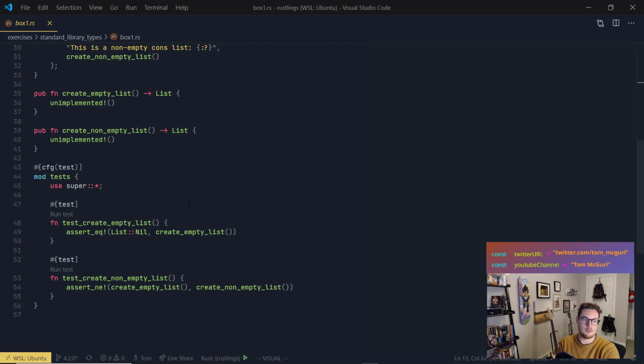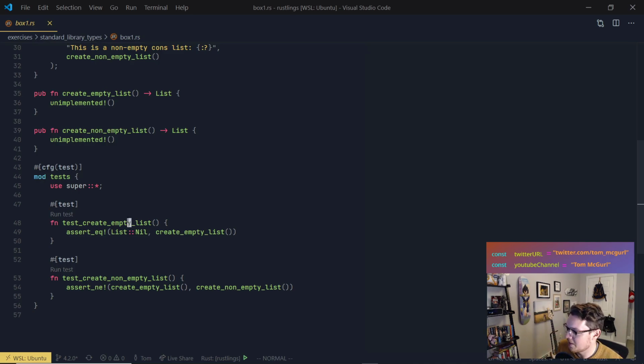Okay, so let's see what the tests are looking for. That should give us a little help. Patatas, this exercise is literally in the standard docs for Box. That's awesome. I bet a few of these are. That's really funny. So Patatas in the chat mentioned that if you look at the standard docs for Box, they have exercises, and this is the one from there. Apparently, that's awesome.